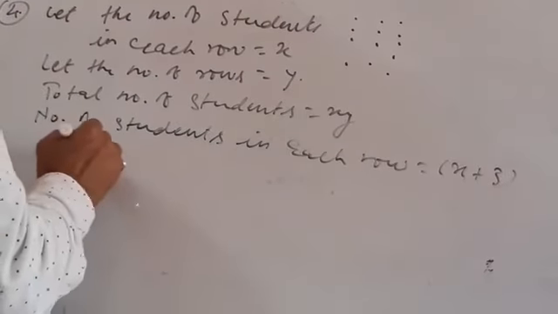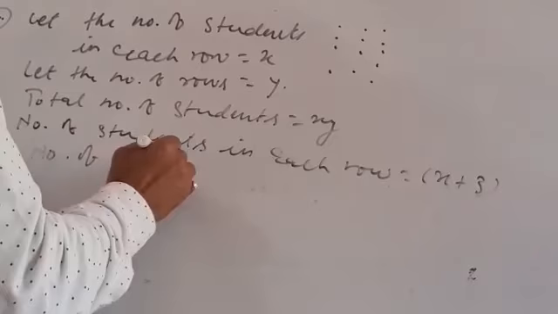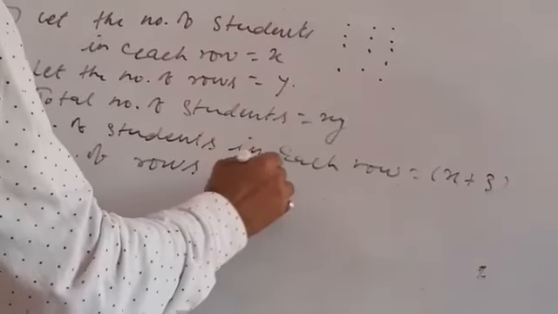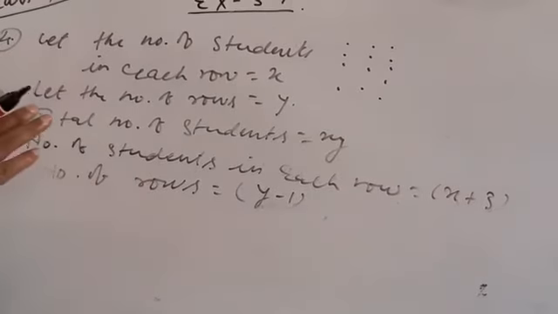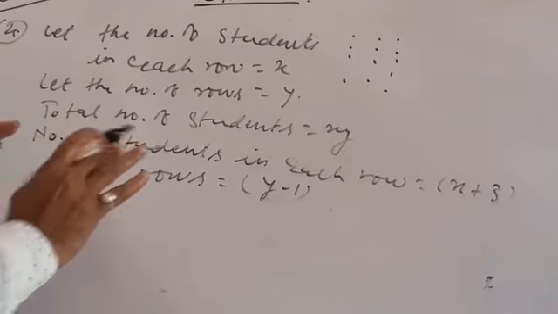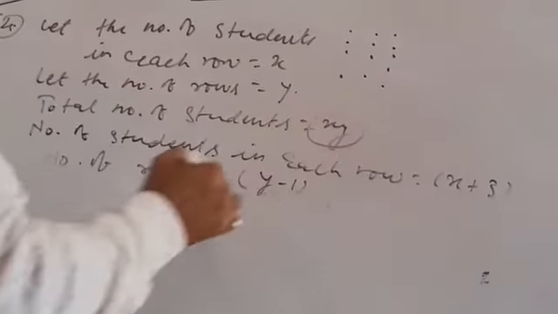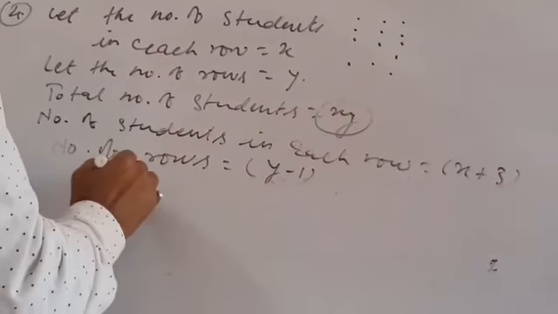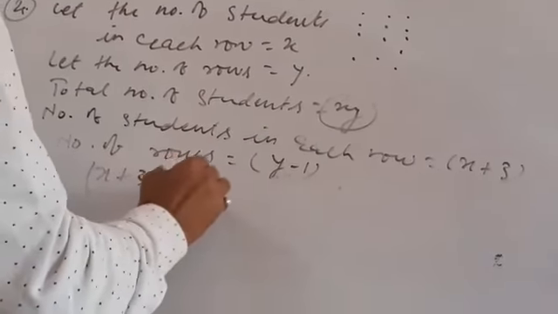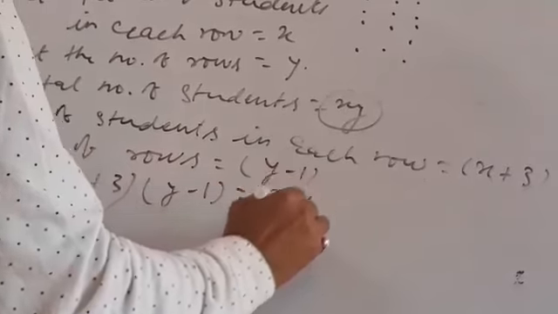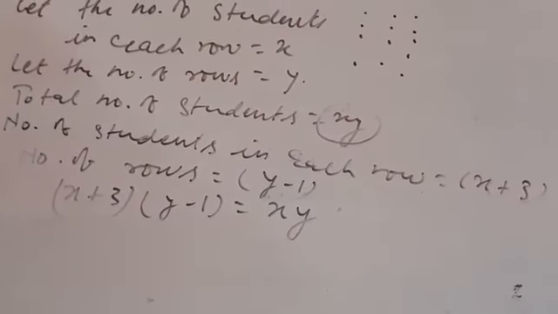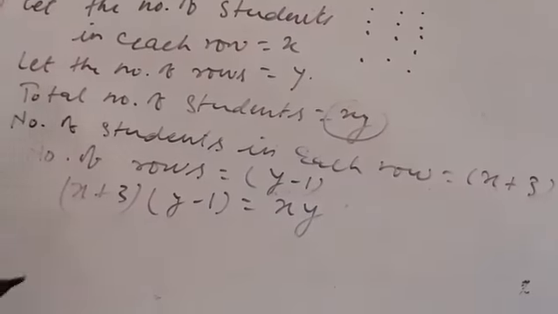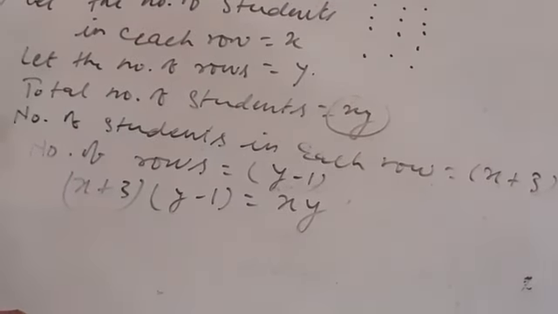So number of rows will be y minus 1. So this again gives the same: number of students would not be affected. Number of students would remain same, xy. So this would be x plus 3 into y minus 1 is equals to xy. This would be the first condition. I am probably very clear with you all, because such types of questions have been done earlier also.